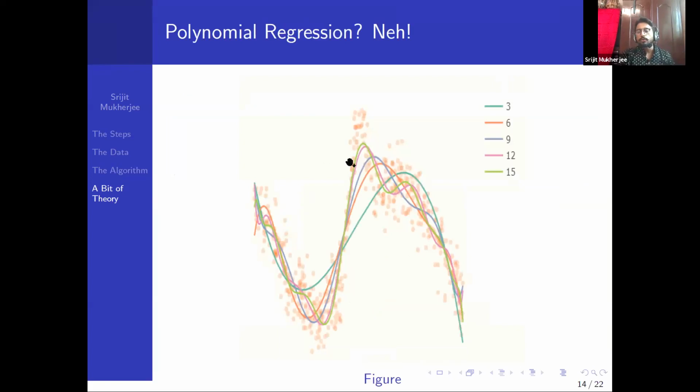If you do polynomial regression on the same data set, you will see that it doesn't work really well because of the global smoothness of the curve. We don't need that smoothness here; we need local smoothness. So polynomial regression is not really working here.